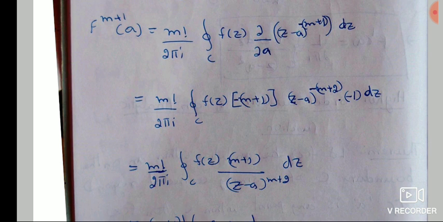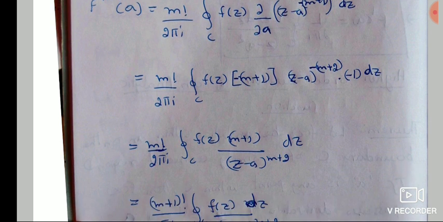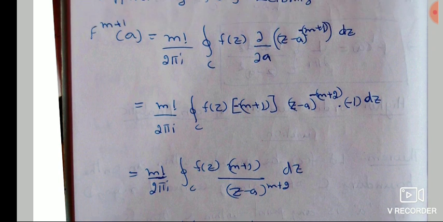Since it is differentiation with respect to a, we have to use the chain rule. The power minus (m plus 1) will come out, and (z minus a) power minus (m plus 1) minus 1, that is minus (m plus 2), into the differentiation of minus a, that is minus 1.